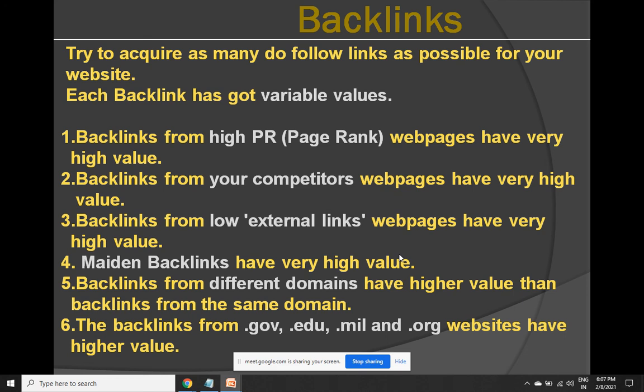How much deeply the content, core topic of both these pages match, that much high weightage is given for the backlink. So in simple words, you have to target the backlink from those pages which are also targeting the same keyword to rank on top. Again comes a big confusion and question here. Why will a competitor give us a backlink, sir? He is also fighting for the same keyword to rank on top.